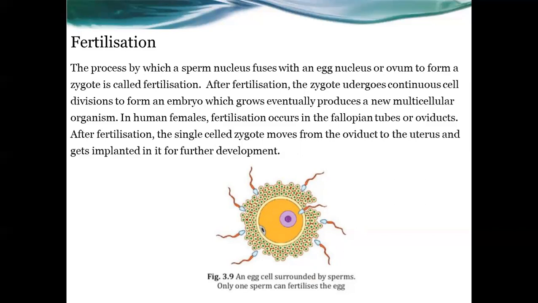Figure 3.9 shows an egg cell surrounded by sperms. One egg cell is there in the center, surrounded by a number of sperms. But only one sperm can fertilize the egg. The structure of a sperm also shows two regions, one head region and one tail.